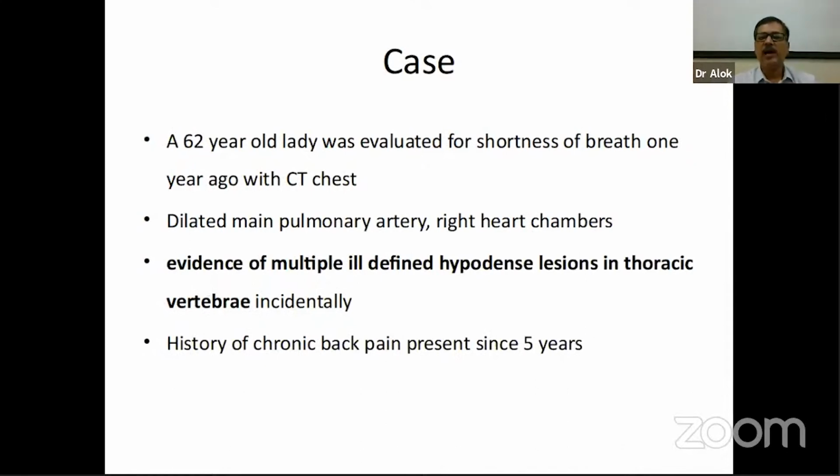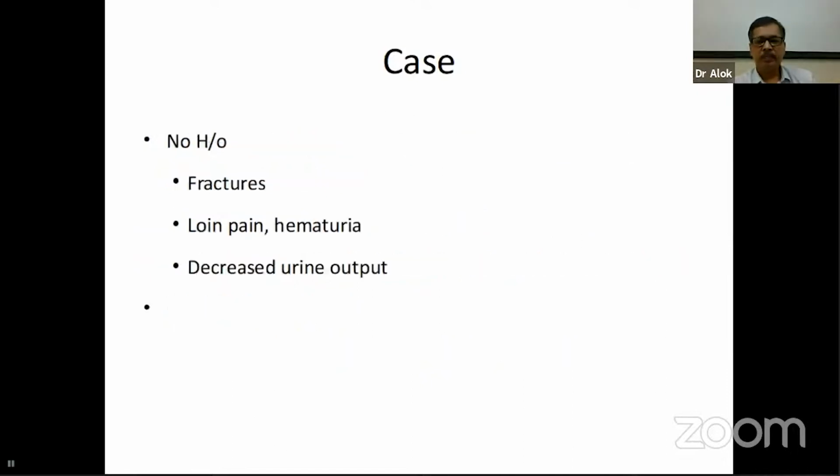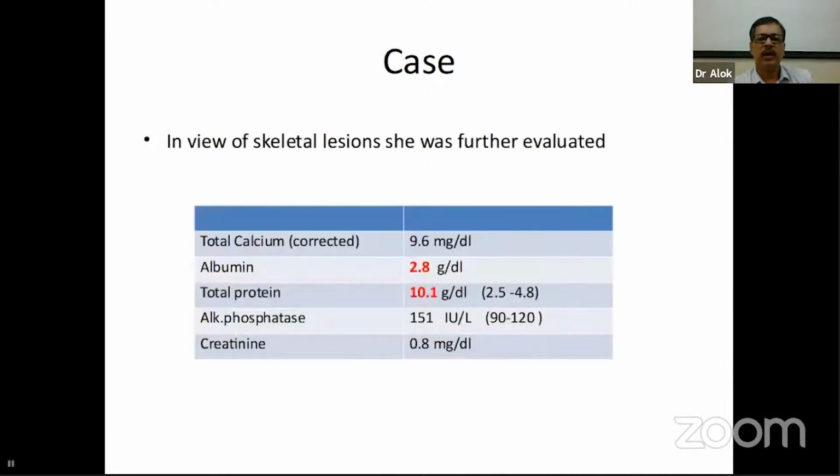So with this, I come to the last case today for discussion. This is a 62-year-old lady who was evaluated for shortness of breath. She came with a CT chest, and in the CT there was evidence of multiple ill-defined lesions in the vertebrae. She also had a history of back pain. There was no history of fracture or joint pain or hematuria. There was no history of increased renal stones.